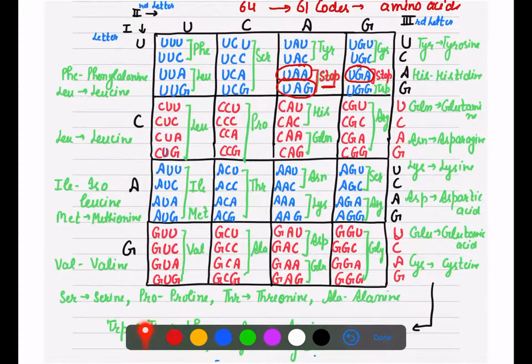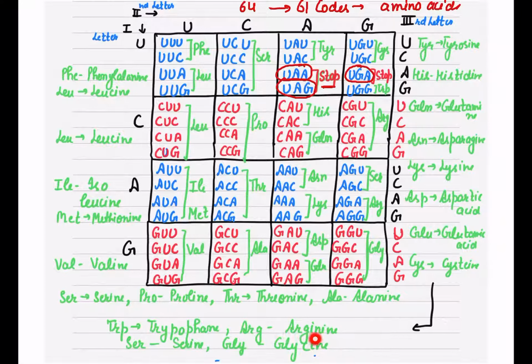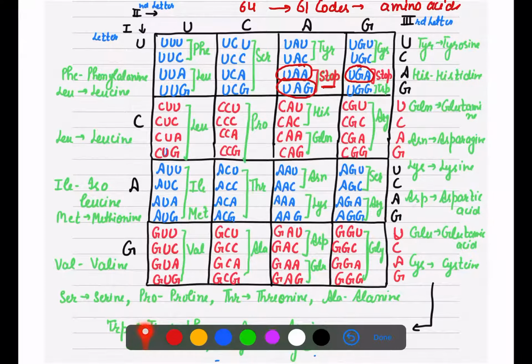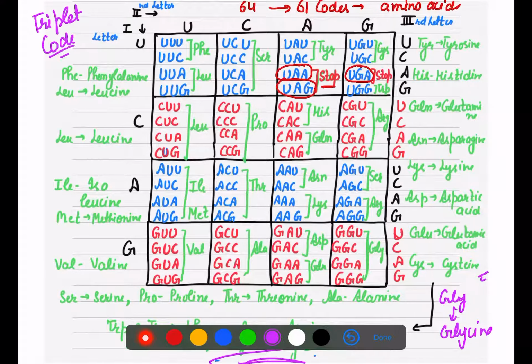Then ARG codes for arginine. Then GLY codes for glycine. So here we are with the 20 amino acids which are coded by the four nitrogen bases in the triplet code. So this is our genetic code table.